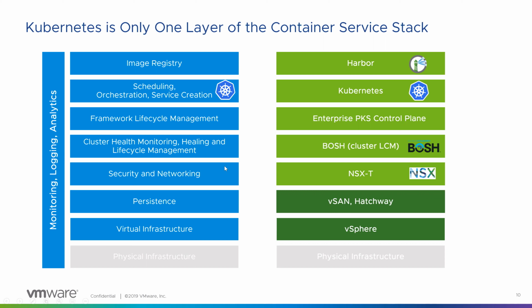And these are the similarities we have. We need virtual infrastructure for the container stack because all these containers run on virtual infrastructure. We have vSphere there. For persistence, which is storage, we have vSAN and Hatchway. I'll explain Hatchway when we talk about storage in detail. We also need to have our stack secure and have networking for that, so we are using NSX-T.